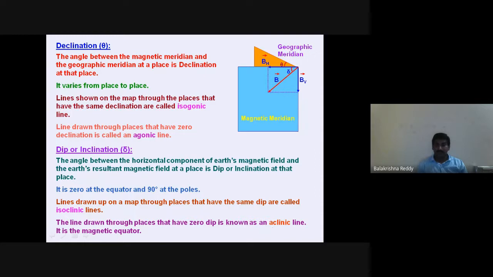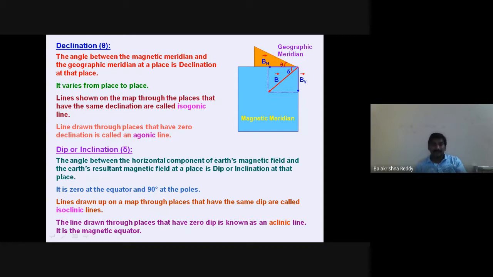So aclinic line, we call it. Here we learn declination is one term. Declination is the angle between the magnetic meridian and geographic meridian, between the two planes. Dip or inclination is nothing but the angle between the horizontal component of the earth and the resultant magnetic field of the earth. It is called dip or inclination.